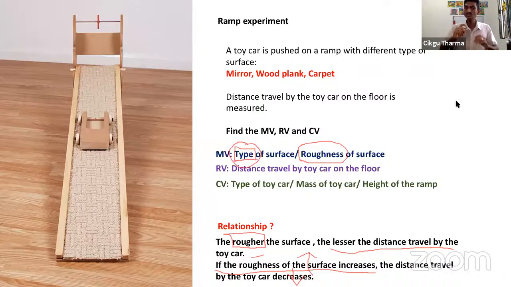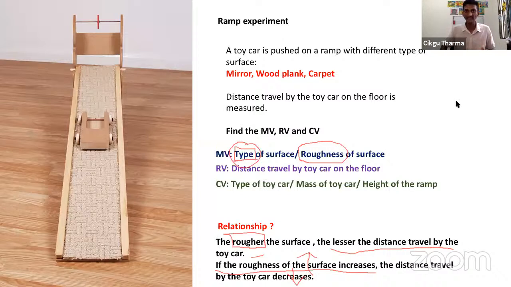Okay. Can we use the word smoothness? Can or cannot? We can use. Definitely we can use. So how do we say? We say the smoother the surface. What is called the smoother? The surface becomes lebih licin. Semakin licin. So the smoother the surface, the longer the distance traveled by the toy car. Can you get it?